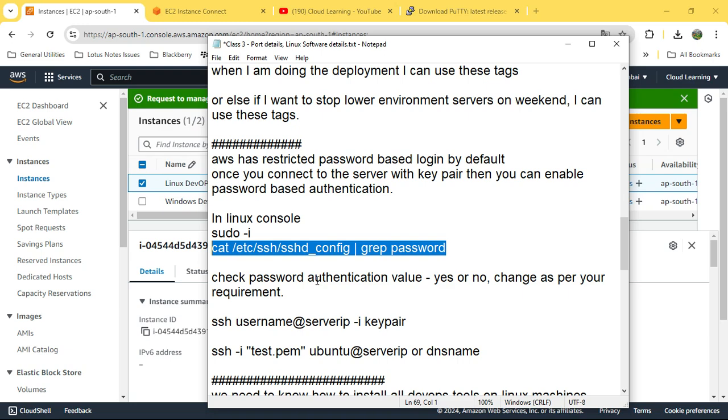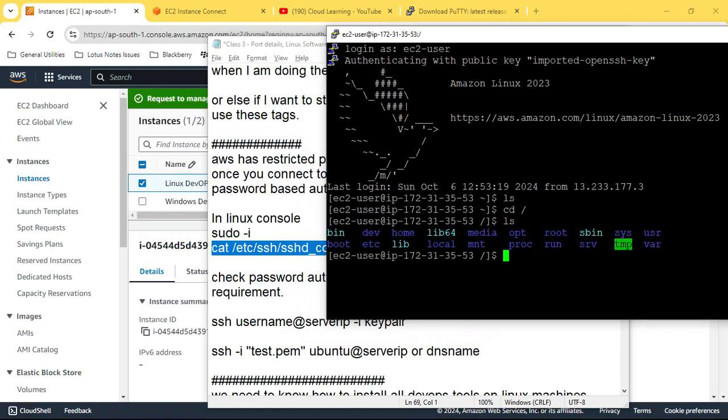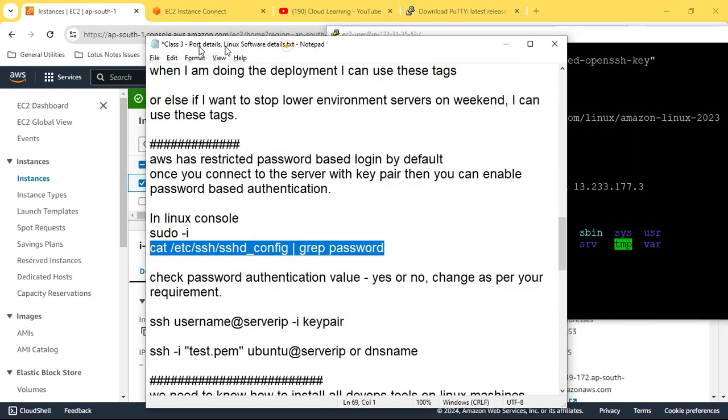Once you connect with the key pair, then you can enable password based authentication if you want. But the first time, AWS restricts password authentication, so you need to log in using the SSH key only, which we created, right?